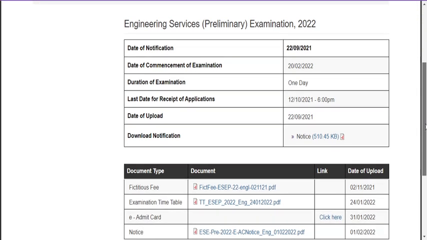So if you are really passionate about this engineering service examination, then please write your examination. I don't know whether students like you have taken this particular reason to the Election Commission of India or not, since I am from a totally different background.